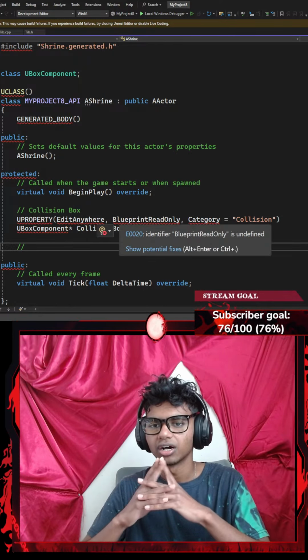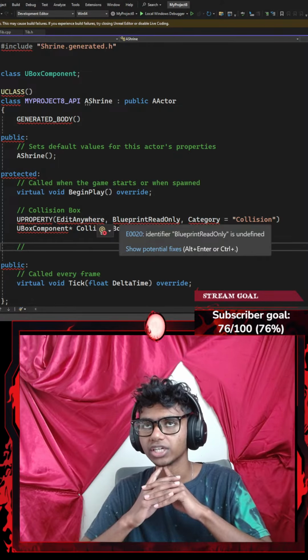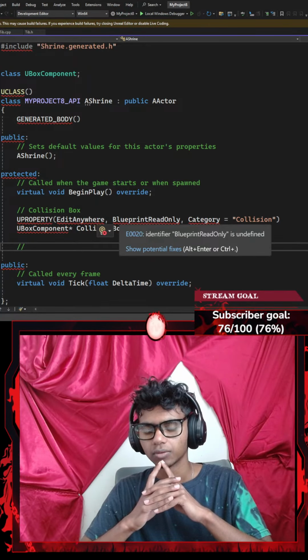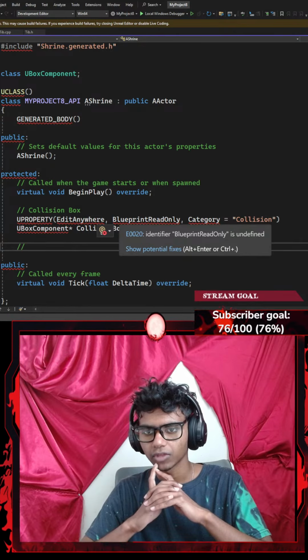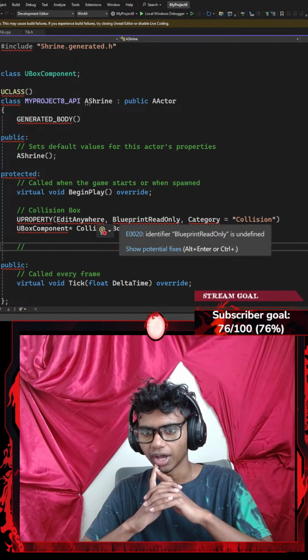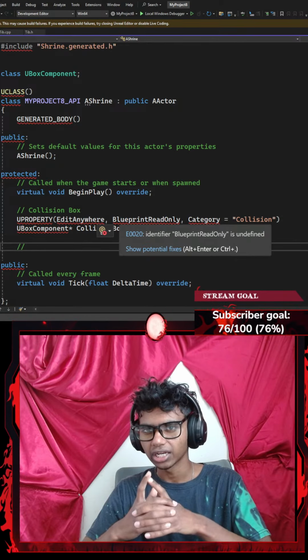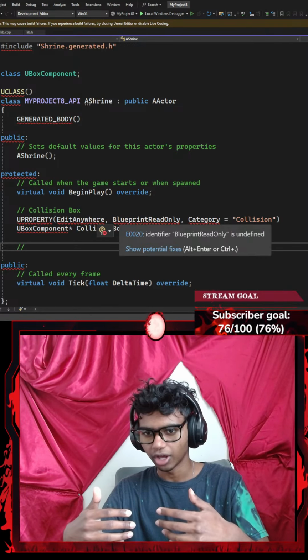here's the thing. Do I want to create a button? Why would I create a button if I can just go ahead and click E to activate my shrine? My E must be in my shrine, not in my NPC. E to activate shrine, and if I'm close to my shrine and I click E. So only if I'm close to my shrine and I click E, I want to go ahead and do something.